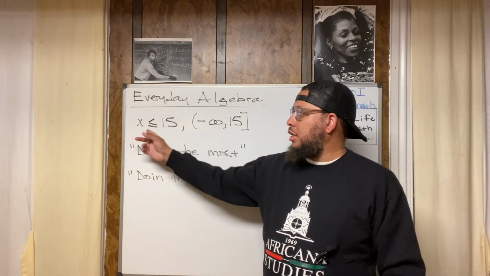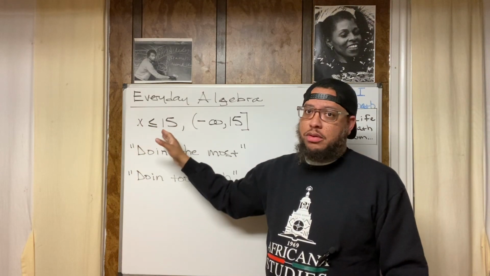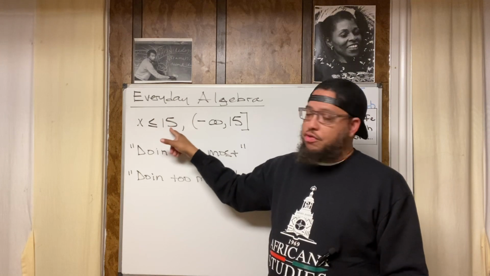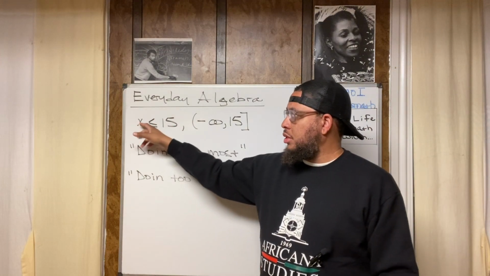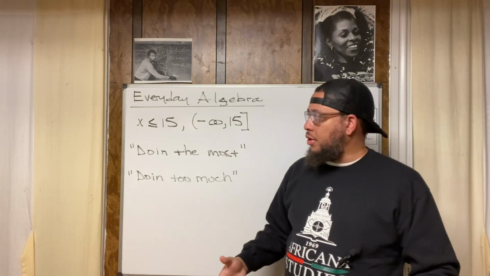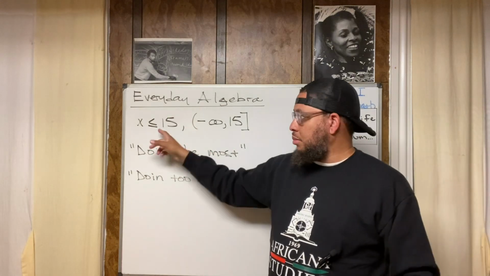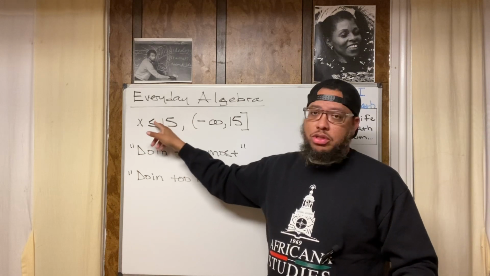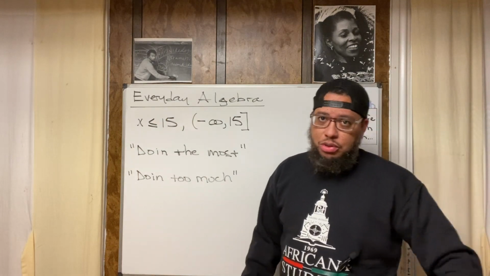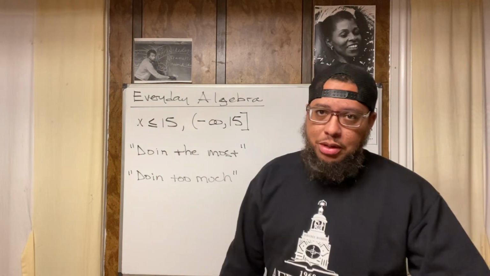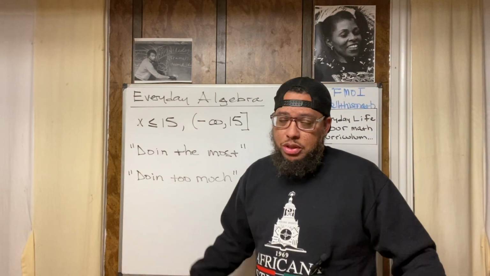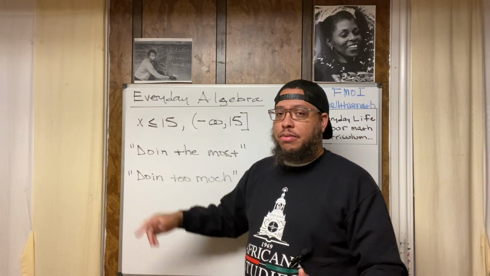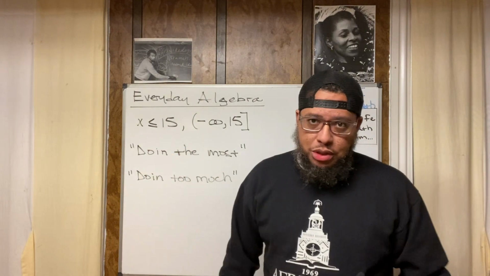You might see an expression that looks like this. Well, this is called an inequality, right? Not an equation, but an inequality. This reads x is less than or equal to 15, right? So that means all the values in the solution set, the large group of solutions, could be 15, because it's equal to 15, but also less than 15. So 14 could be a solution. 14.5 could be a solution. 10 could be a solution. 1 could be a solution. 0 could be a solution. Negative 89 million could be a solution. Any number that is less than 15 or is 15 could be a solution, right?